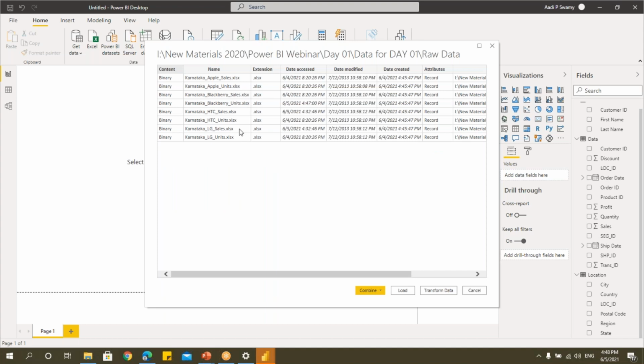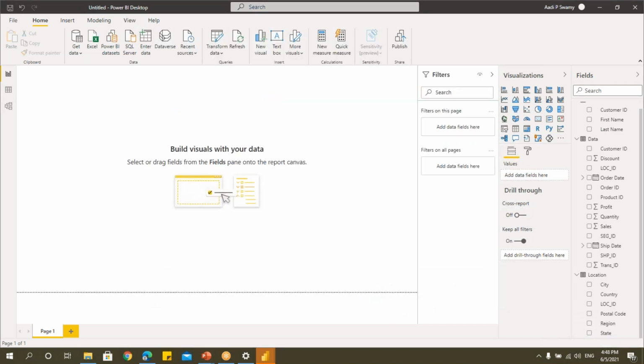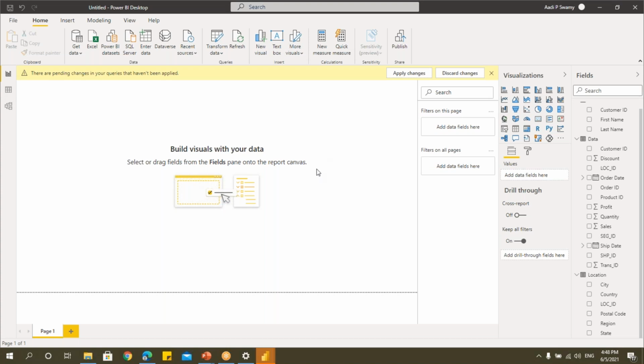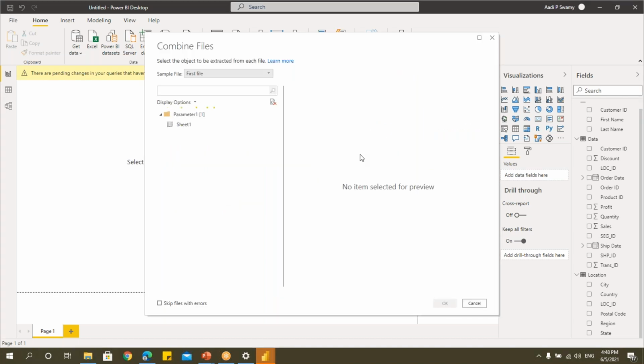Now I want the data inside these files, not the file names or the details of the file. Here I can say combine and load. If I say transform, it will take me to the Power Query editor. I don't want to transform. I'll say combine and load. Just load it. Now all the files will combine and append the data one below the other. It will take again some time because it has to process all the files.